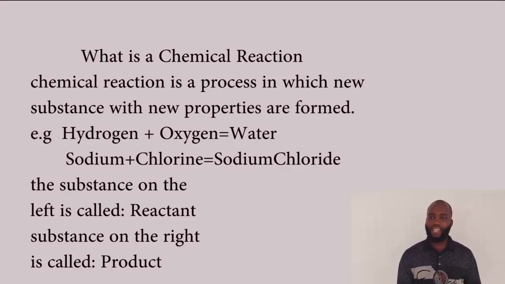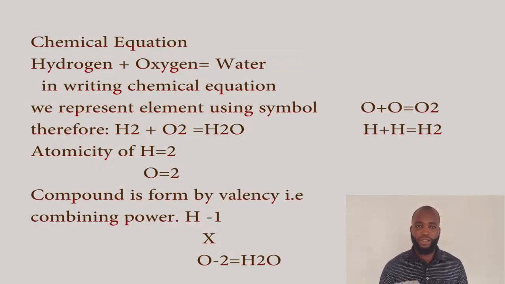So having the idea that something is combined to form a new substance, let's say for instance we have H2. It shows that the atomicity of hydrogen there is 2, while the atomicity of oxygen is 2, which means there are 2 atoms of oxygen present. Another oxygen combined with another oxygen gives us what? A molecule of oxygen.